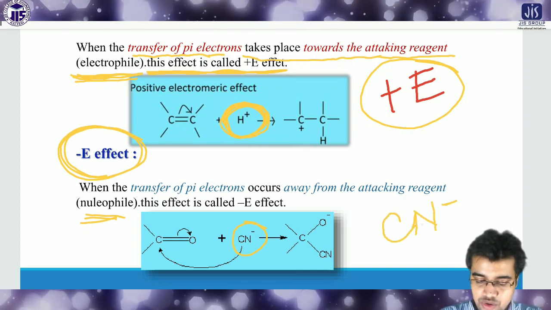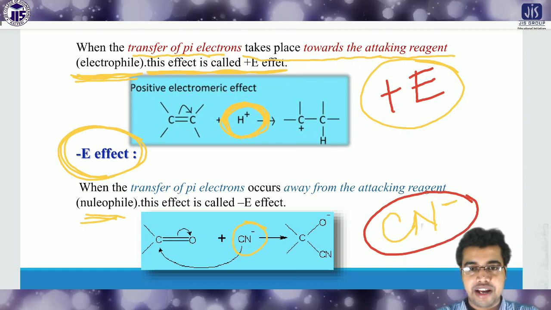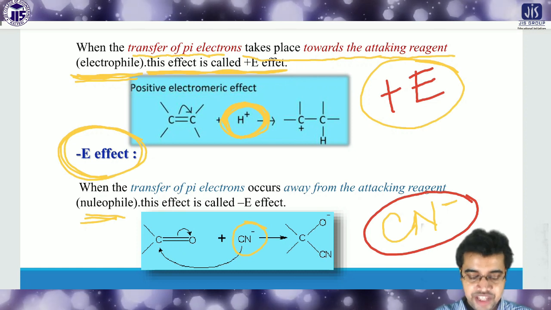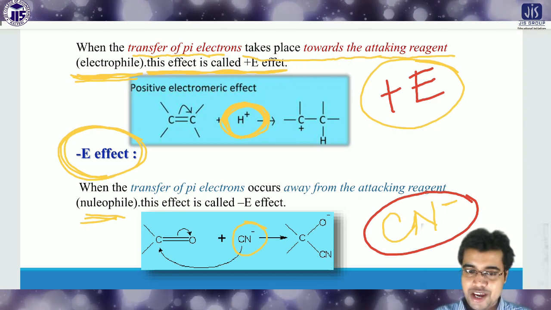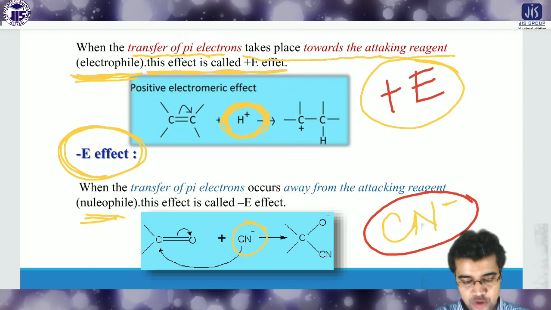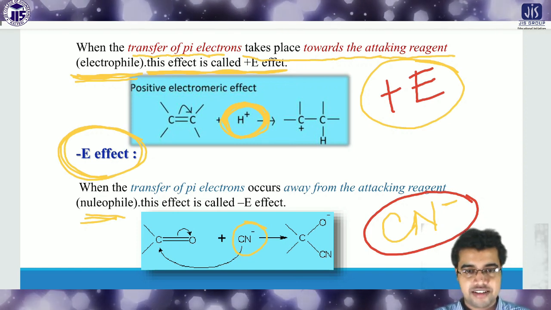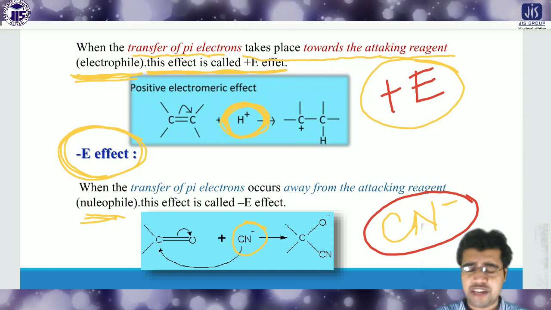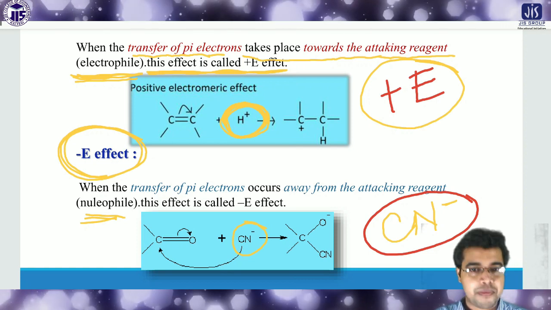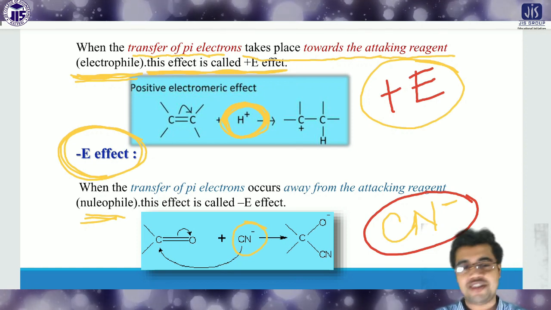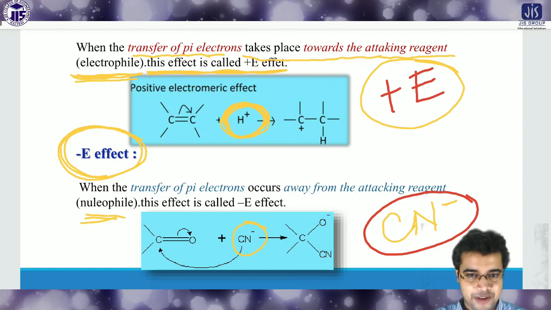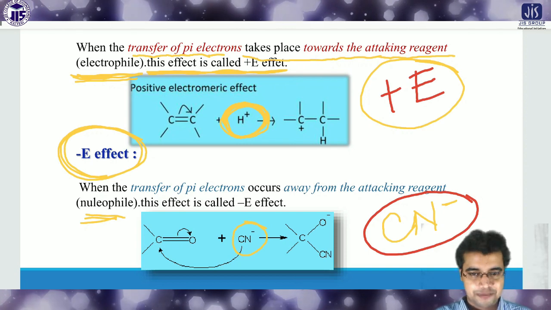So if any nucleophile attaches to the positive center, the positive carbon center, then it is called the minus E effect. So there are two very important effects. One is the positive electromagnetic effect, plus E, and the other is the negative electromagnetic effect, minus E. Just keep in mind, positive or plus E means it attracts the electrophile, plus to cation. Cation means it is the electrophile, and negative means it is the anion. Anion means it is the nucleophile. In this way you can keep it in mind.